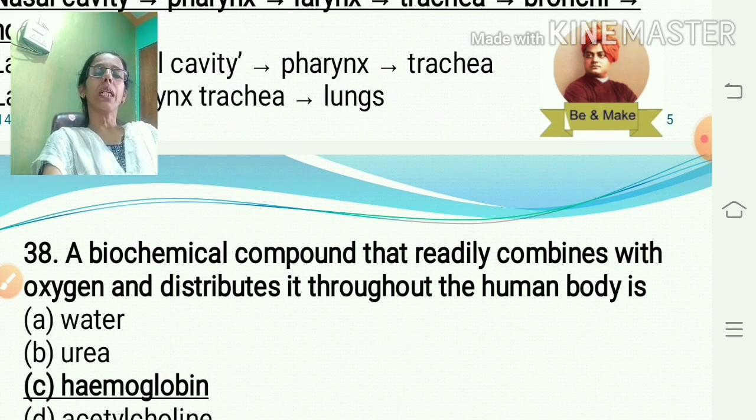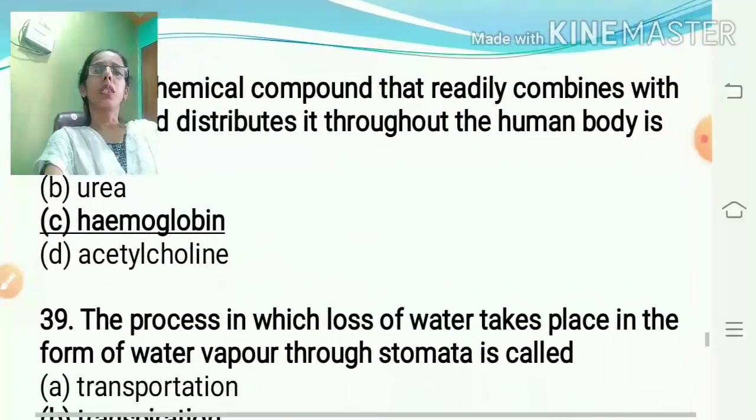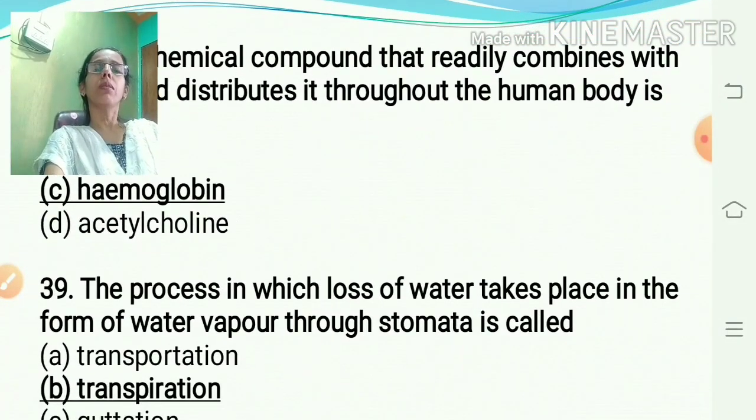During purification, hemoglobin is the main component of the blood which reacts with the oxygen to form oxyhemoglobin. So the answer is hemoglobin. We'll go for the next question.